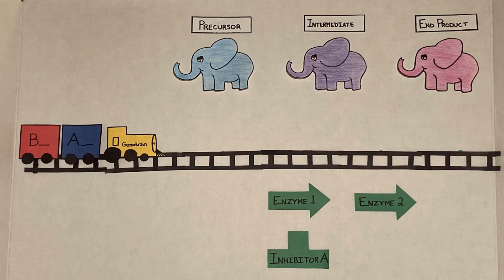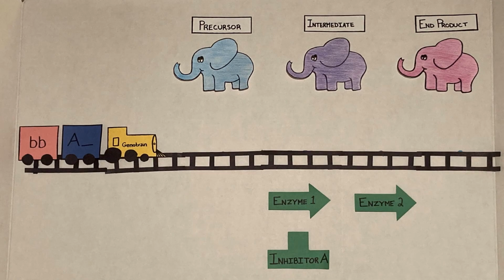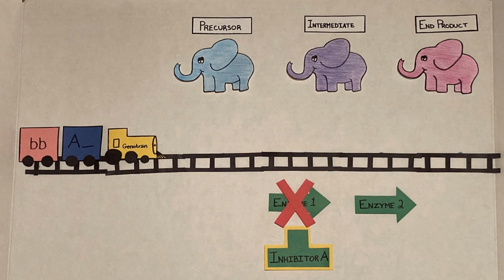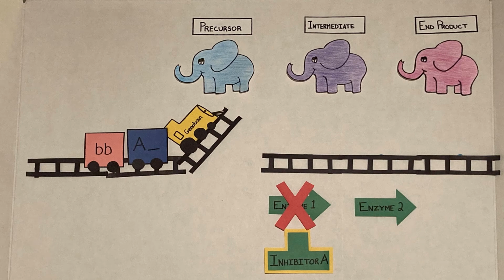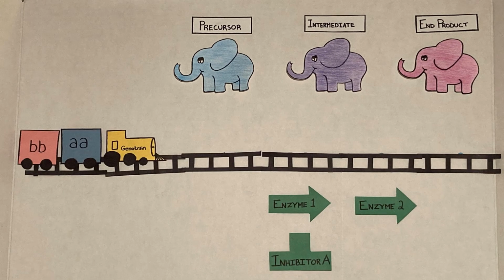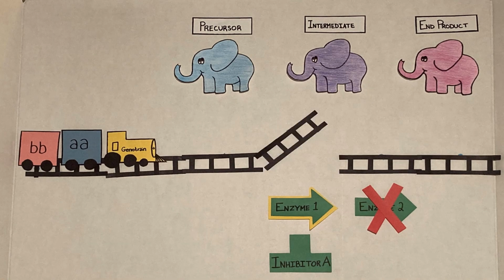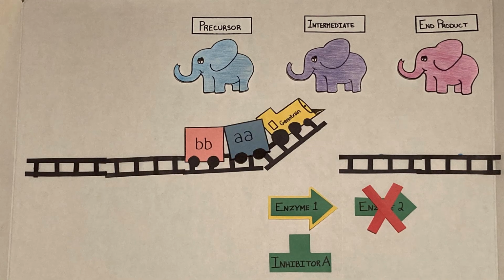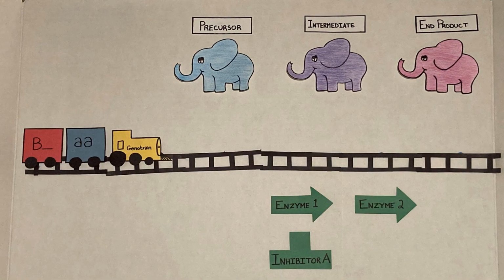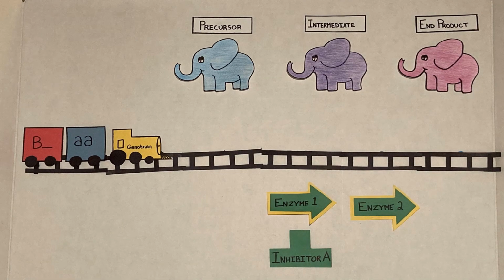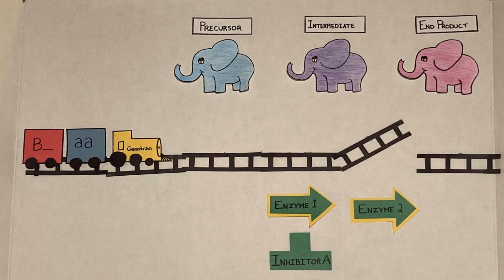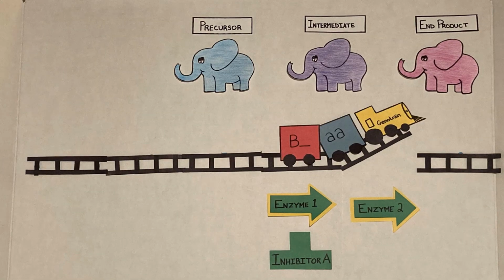As seen before, genotypes containing a dominant epistatic A will produce the same phenotype, no matter what is happening at the B locus. These genotypes repress the production of enzyme 1, switching the track to guide the genotrain to the blue elephant. Genotypes containing no dominant A allele and no dominant B allele allow the production of enzyme 1 but not enzyme 2, switching the track to guide the genotrain to the purple elephant. Genotypes containing no dominant A allele that do have a dominant B allele allow the production of both enzyme 1 and 2, switching the track to guide the genotrain to the pink elephant.